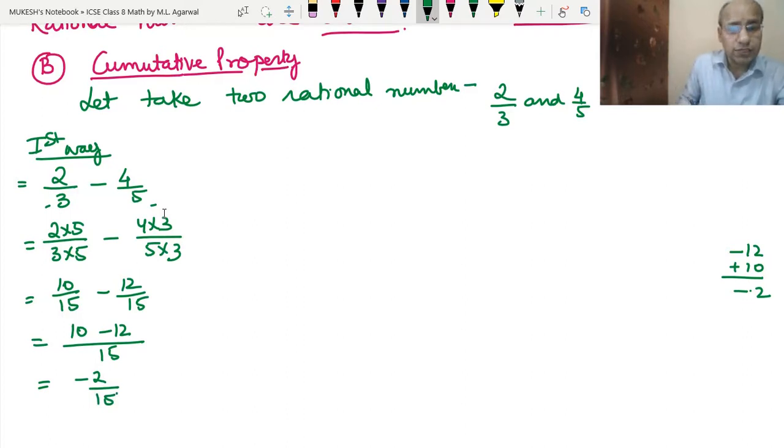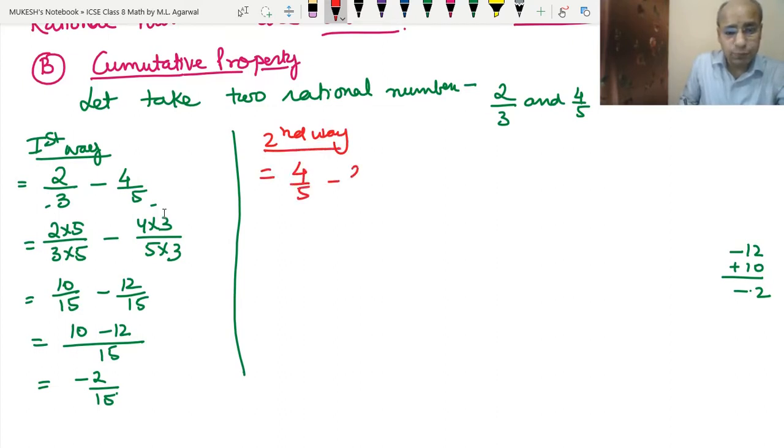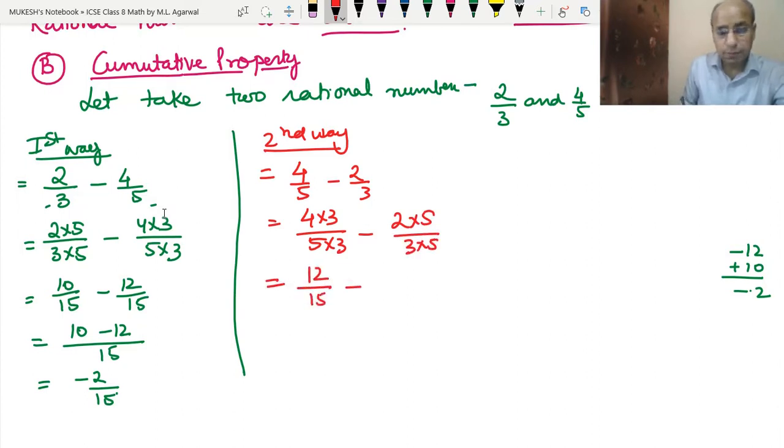Okay, now let's do the second way. What is the second way? 4 upon 5 minus 2 upon 3. Again the LCM will be the same, 15. So 4 into 3 upon 5 into 3 minus 2 into 5 upon 3 into 5, which is 12 upon 15 minus 10 upon 15.